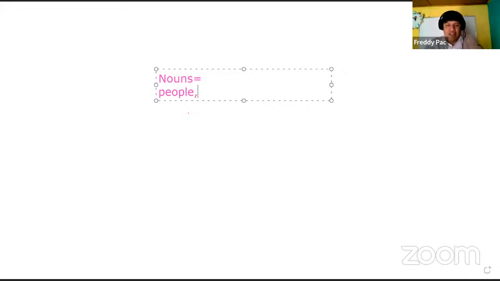Also, nouns are animals. Yes, animals. Before continuing, in people, we can refer to everything related to people, for example, professions. A doctor, a teacher, an architect, all of those are nouns.